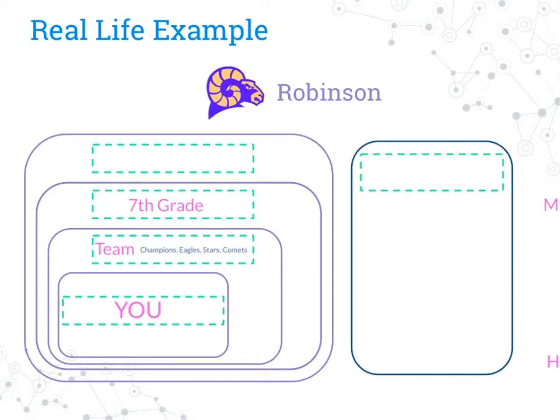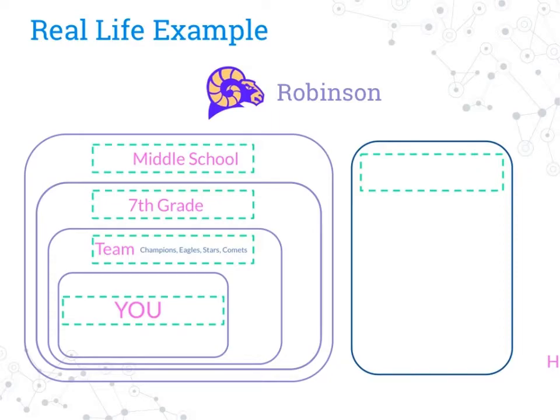Now, the 7th grade is inside the middle school. Are there things that are in the middle school but aren't in the 7th grade? Yeah, that's the 8th grade. So you are on a team, you're a 7th grader, and you're in the middle school at Robinson. You're all those things at one time. But certain people are only on your team, certain people are only in the 7th grade, and certain people are only in the middle school.